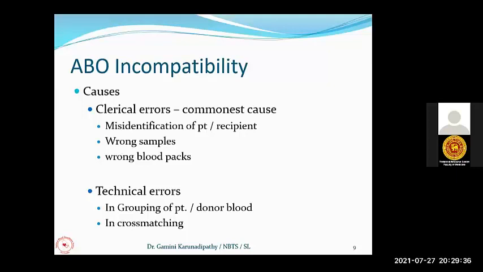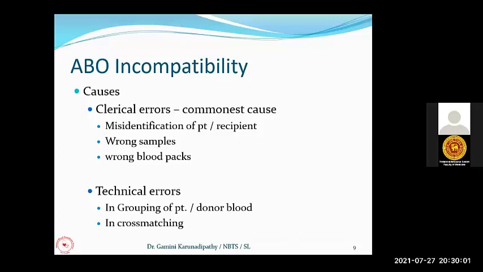So the technical error part in ABO incompatibility is not so common. The clerical errors are the commonest because they happen at the ward level. These nurses may not be fully trained for this purpose, and they are doing various work other than collecting the samples for the cross-matching.